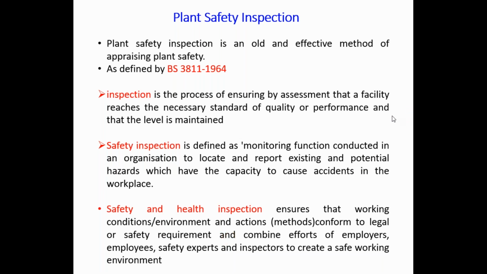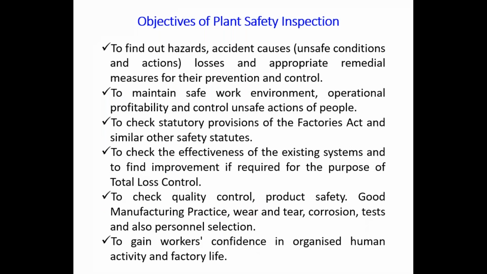So these are the different inspection techniques under plant safety inspections, and these are the objectives of this PSI. The main point is to find out the hazards and accident causes, that may be in terms of unsafe conditions or unsafe acts. Normally, when we categorize these accidents, their types, and find out the causes, then as per IS 3786, the main categories are unsafe acts and unsafe conditions. That should be identified under this PSI.